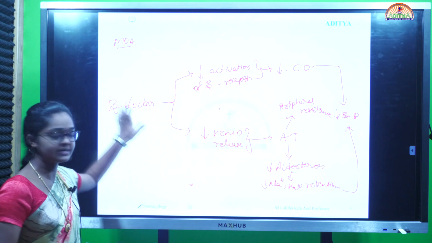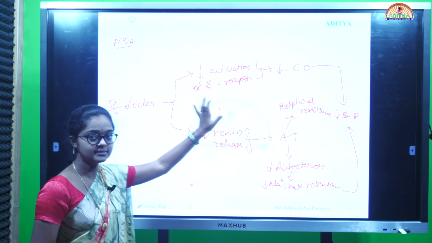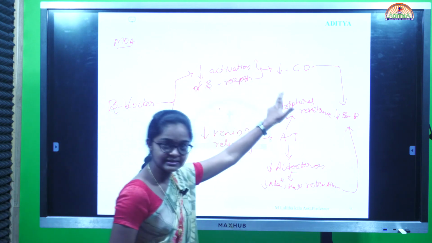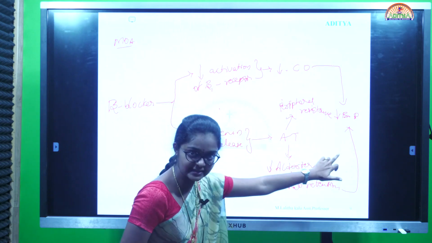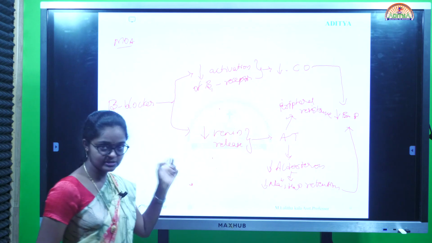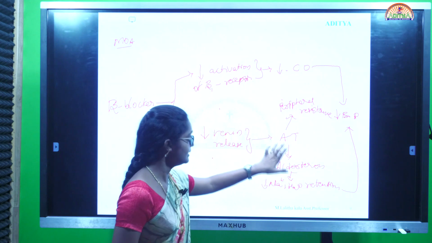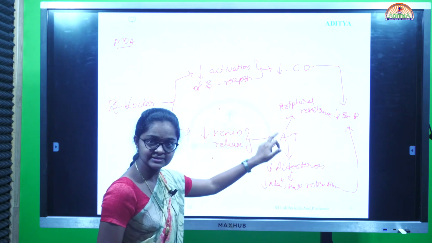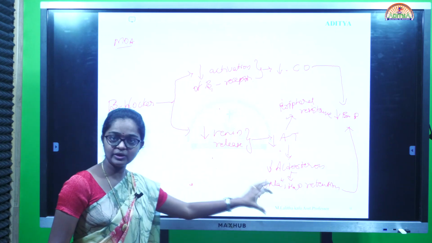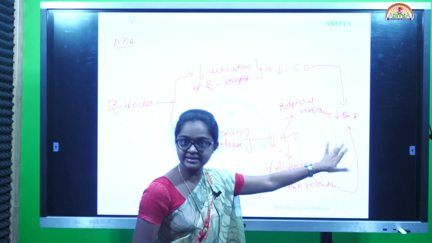Beta blockers block the beta receptors which are present on the heart, the cardiac muscles, and also decrease the renin release. It mainly decreases the cardiac output and leads to decrease in BP. Renin release is also decreased by the beta blockers, and acting on the angiotensin, it decreases the angiotensin release and decreases the aldosterone receptor binding and decreases the sodium water retention in the kidneys, and it leads to decrease in BP.